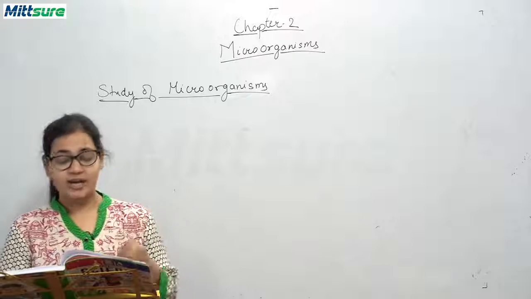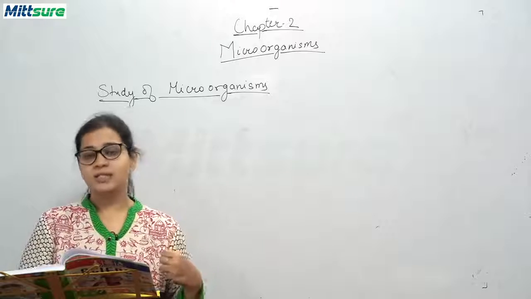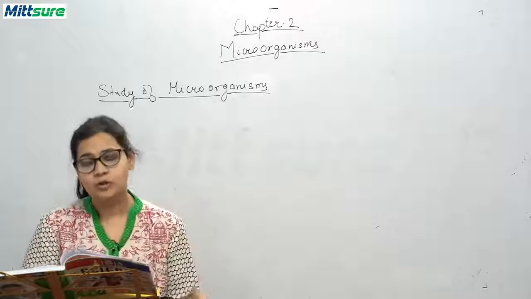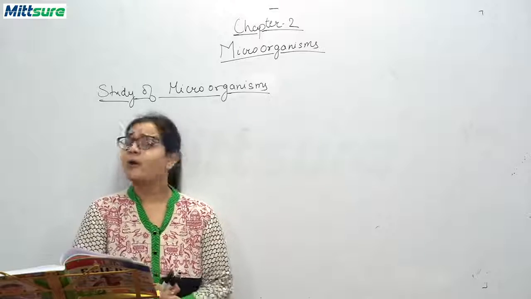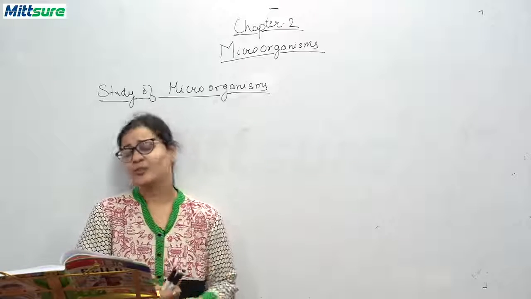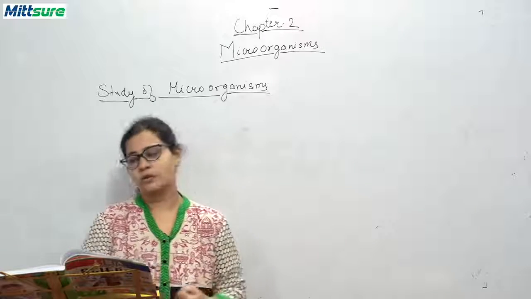Okay. Now, F.J. Cohen studied bacteria in detail under a compound microscope. There are different types of microscope: simple microscope, compound microscope, and electron microscope. So he studied bacteria in detail under a compound microscope.